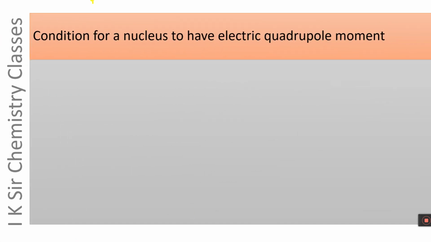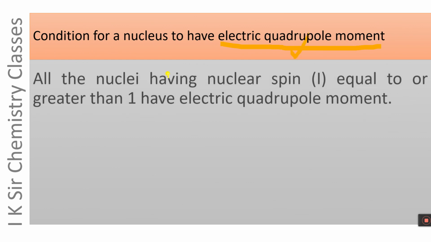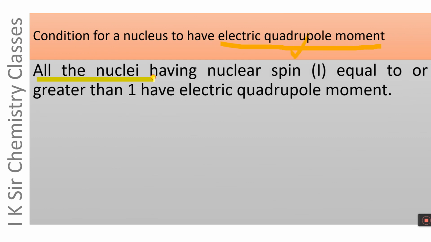Condition for a nucleus to have electric quadrupole moment. Which type of nuclei can possess electric quadrupole moment? All the nuclei having nuclear spin equal to or greater than 1 have electric quadrupole moment. Let us see it again.